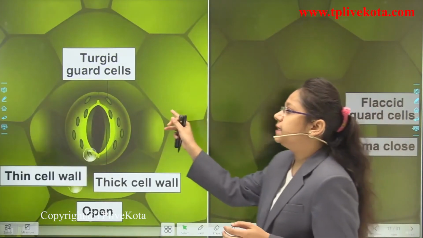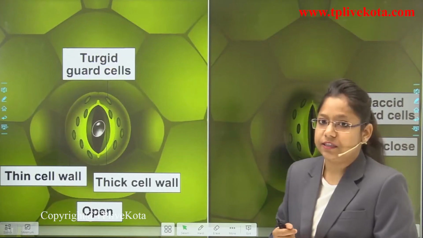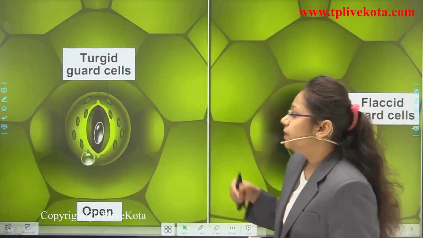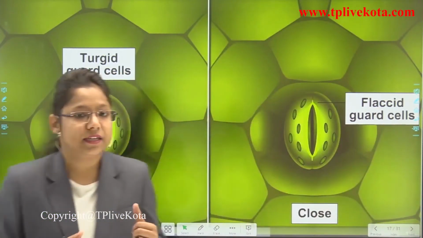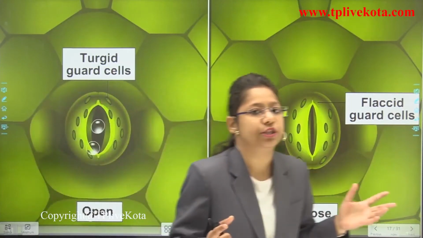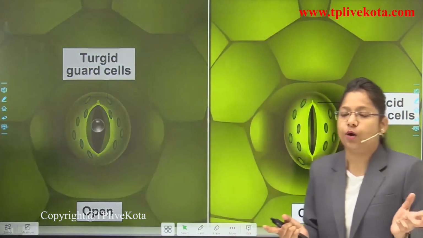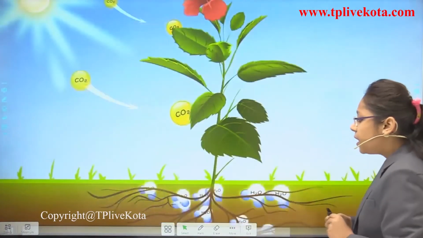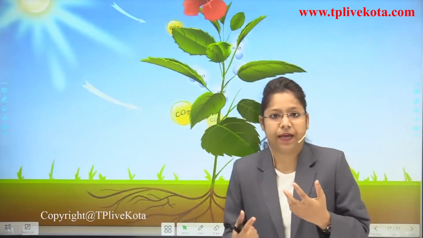So, these are the conditions in which the guard cells are turgid, and in this condition the guard cells are flaccid. Okay, now you can see here that there is a great difference between the two. In a closed cell, no evaporation takes place, no water vapor is coming out, but in open cells the water is coming out. Okay, now how do the plants prepare their food through photosynthesis?